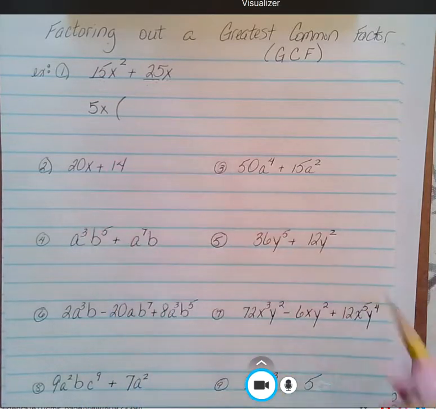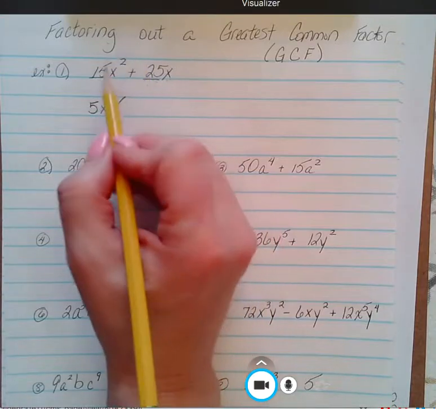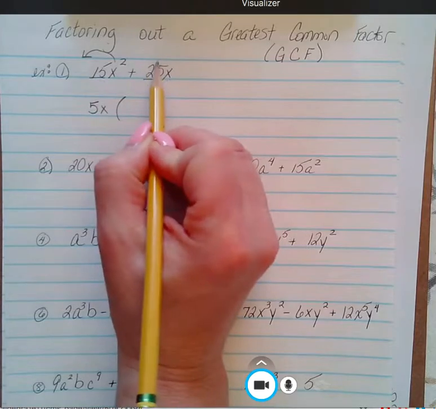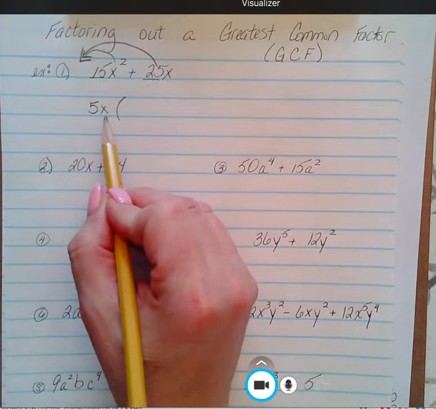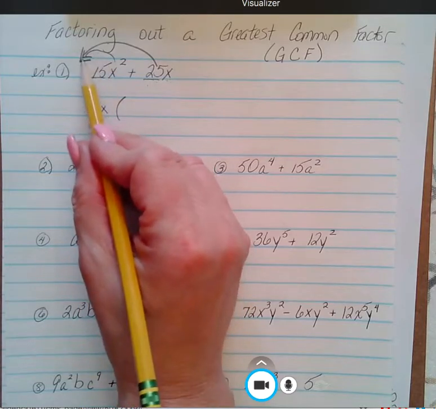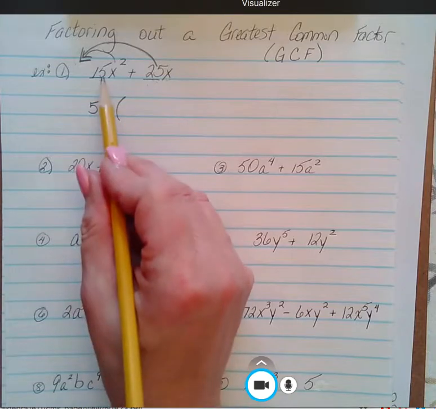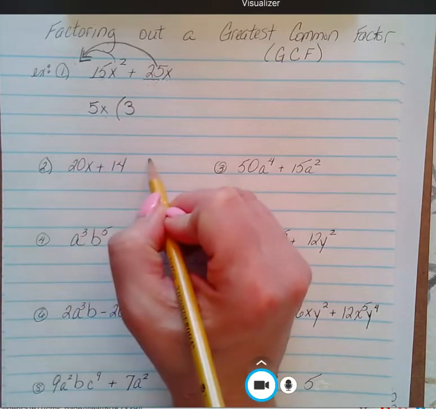Now I'm going to open parentheses. When I factor something out, I'm dividing it out, and I kind of think of it as undistributing. So that's why this 5x came out in front. We're going to pull out the number 5, and when I divide out the number 5, that leaves me with a 3.